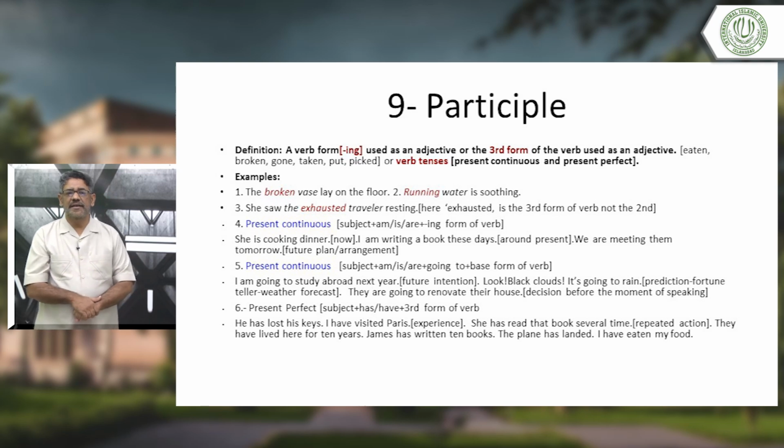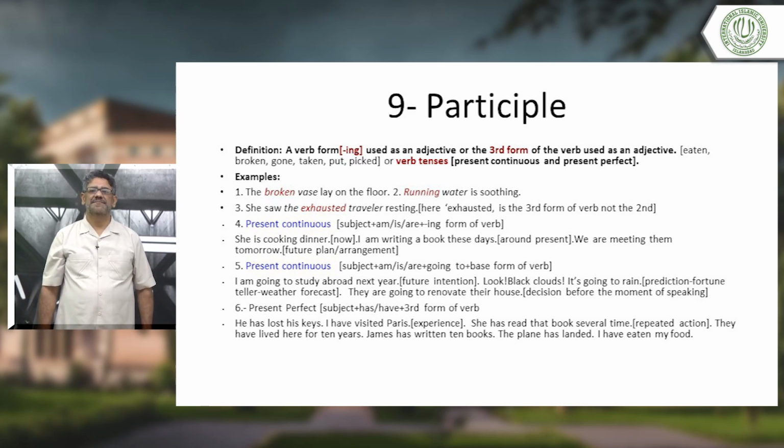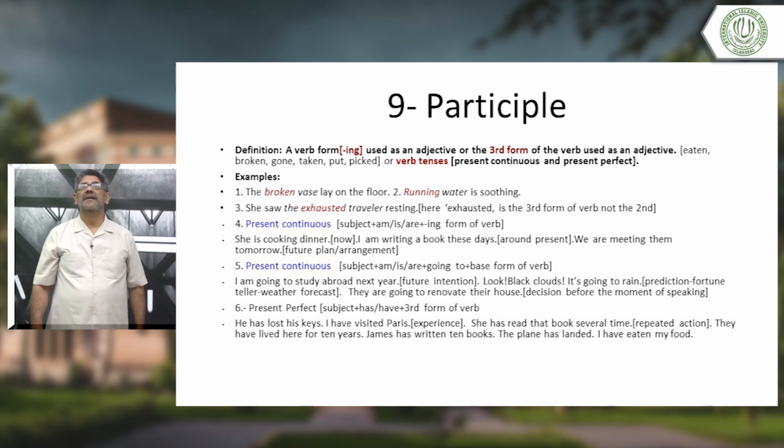Okay, he has lost his keys. Has lost. Remember, the form of the verb is the third form here. Don't be confused. Have, has, third form of the verb. Okay, he has lost his keys. What is the meaning? It has some deep, profound meaning in it. He has lost his keys means they are still lost. He has not found them. Okay, he is still sad. He is still trying to find his keys. Look, what's the meaning there?